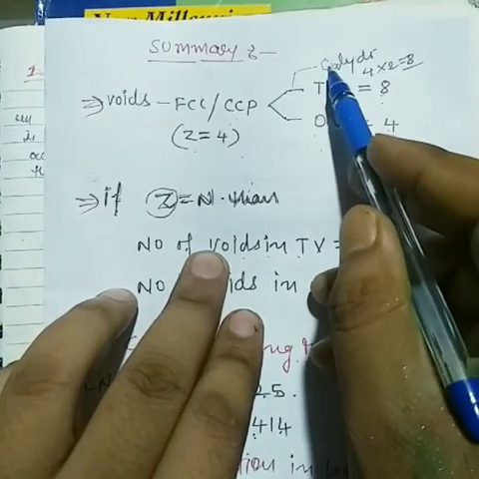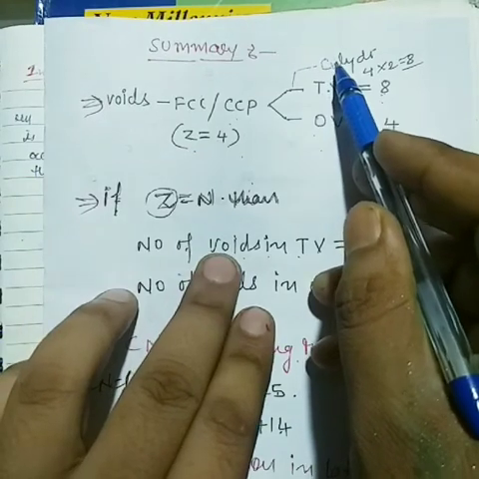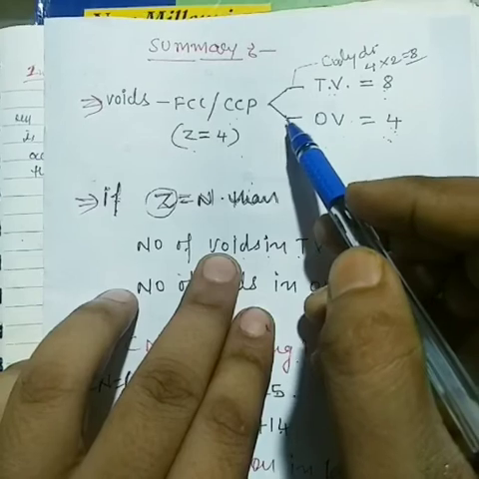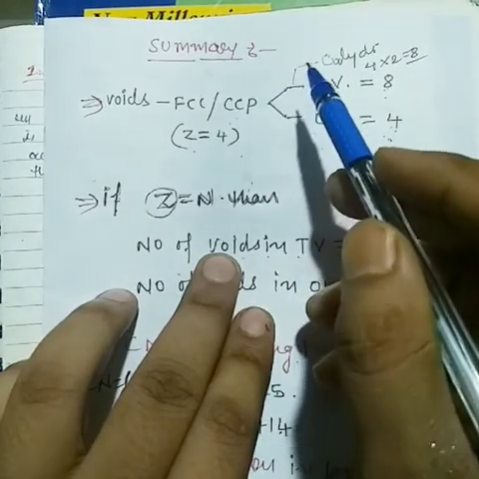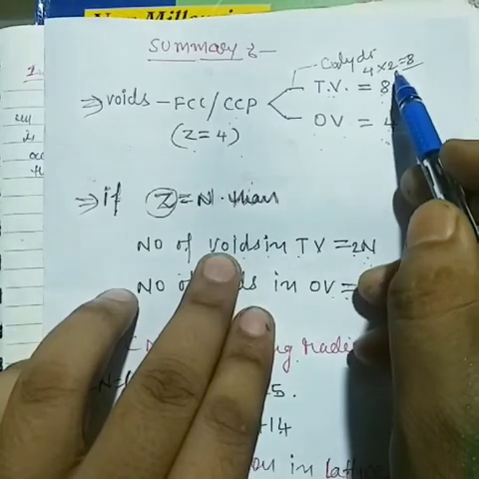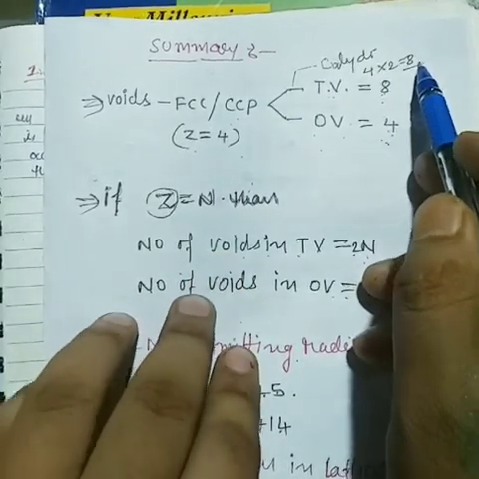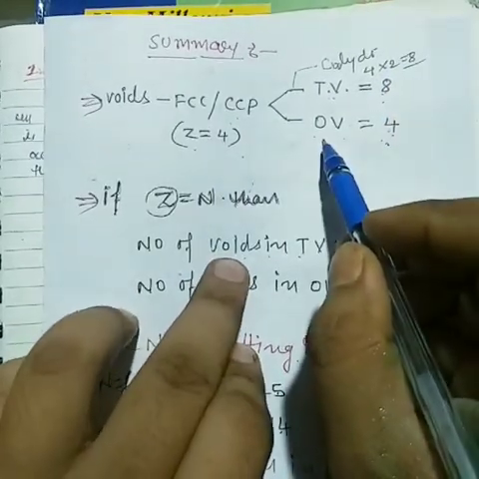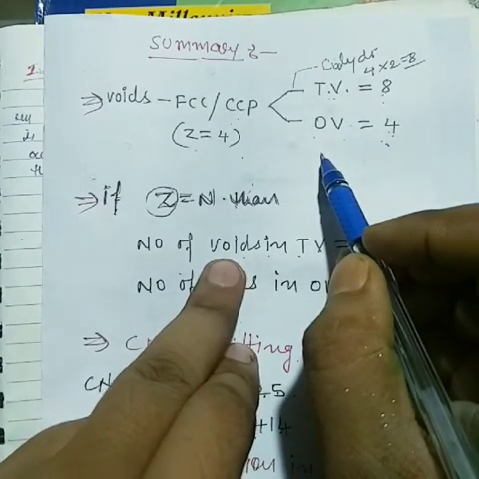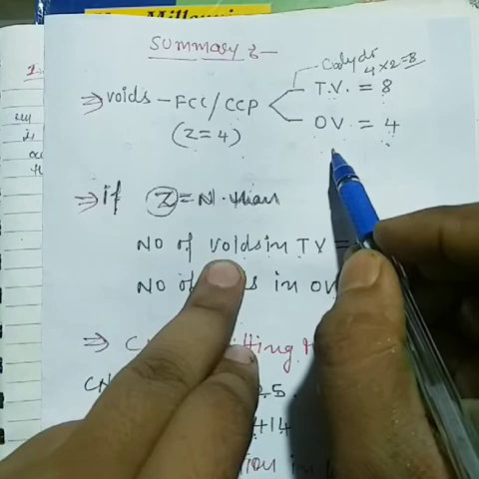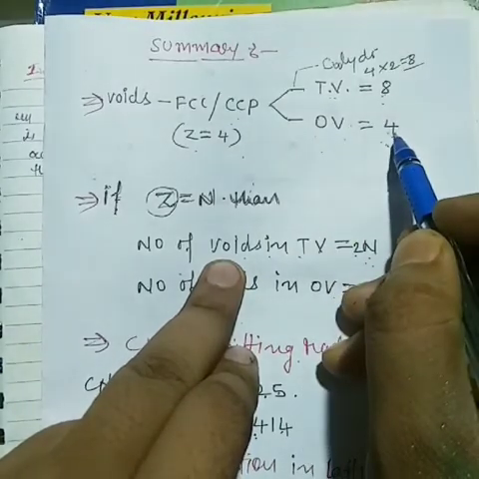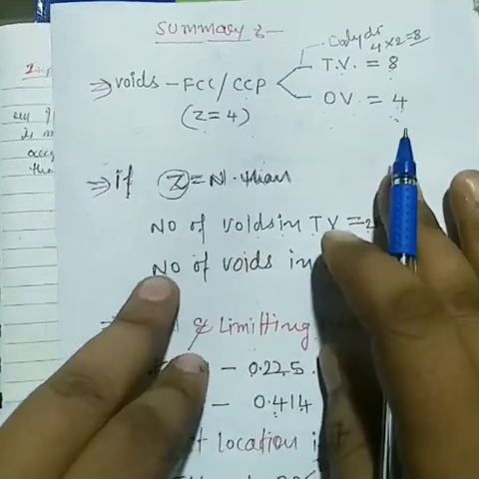diagonals. How many diagonals are present in a cubic crystal? That means 4. And how many voids form in each diagonal? That means 2. So 4 into 2, how much? That is 8. Octahedral voids are generated on edge center as well as body center. So the total number of octahedral voids generated in 1 cubic cell is 4.